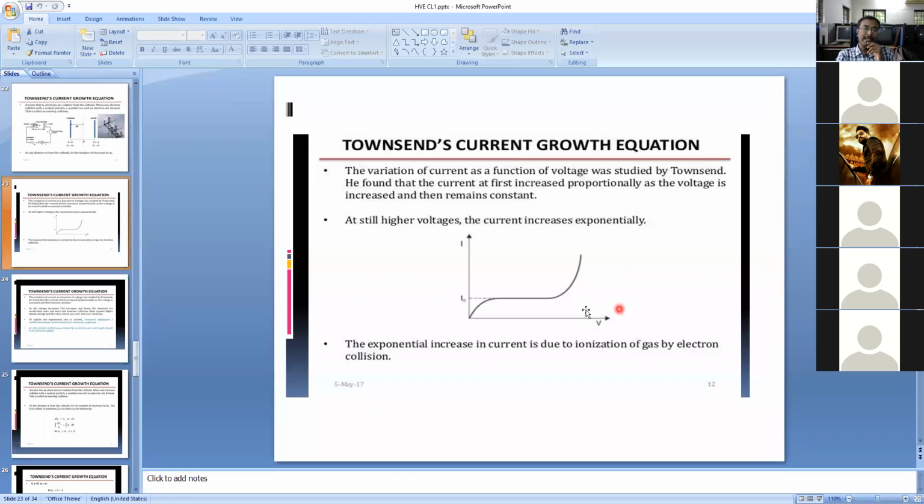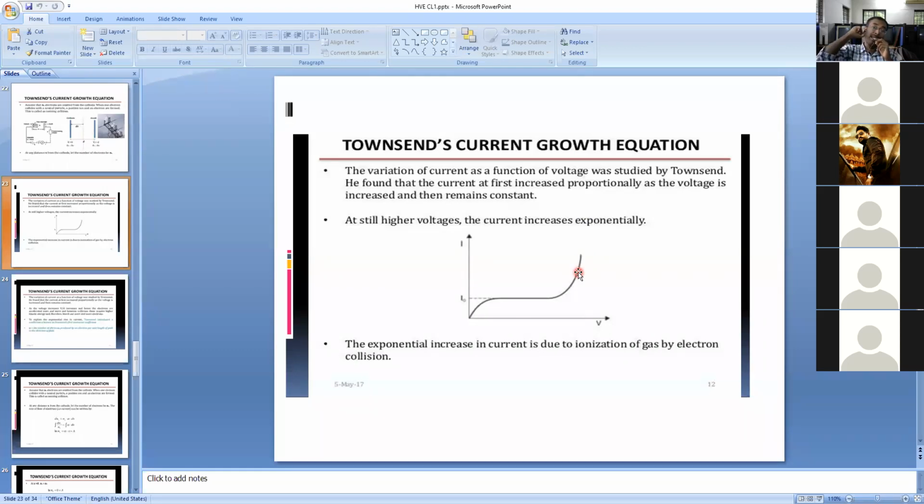Even though the voltage is increasing or decreasing, irrespective of the voltage, the current goes on increasing like this.